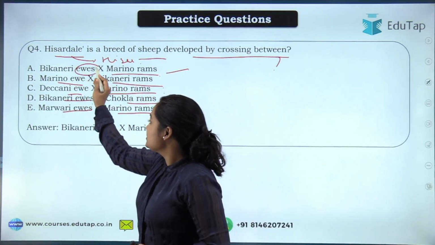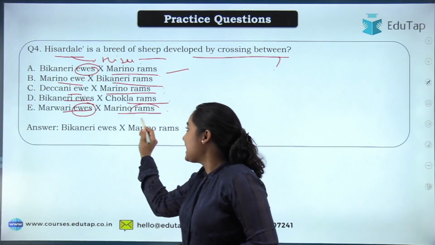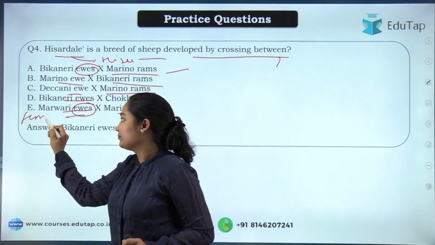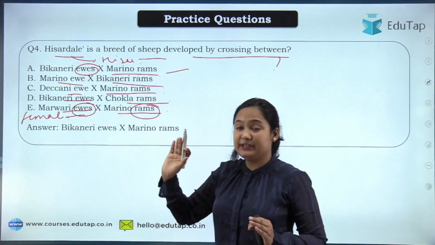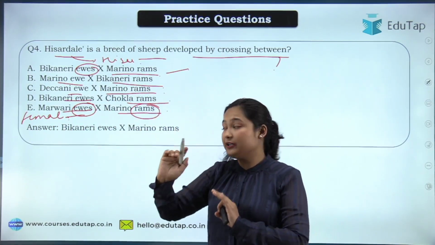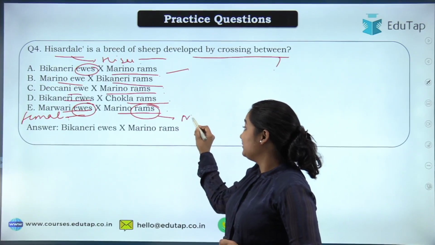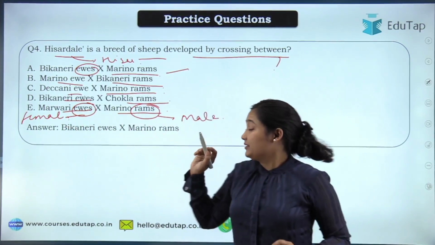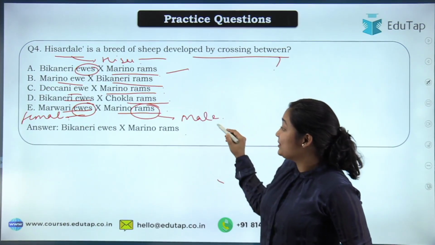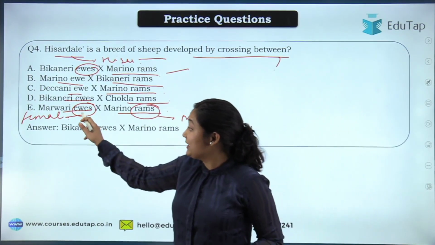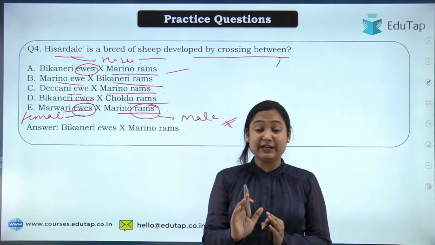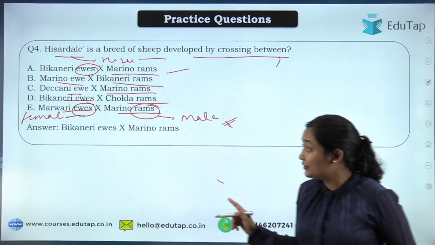Now what are these ewes and rams we are talking about? Ewes are female sheep. The female of the sheep breed is called ewe, and rams are male. Again, this part is important for your NABARD examination: remember that males are called rams and females are called ewes. Okay, now moving to today's topic.